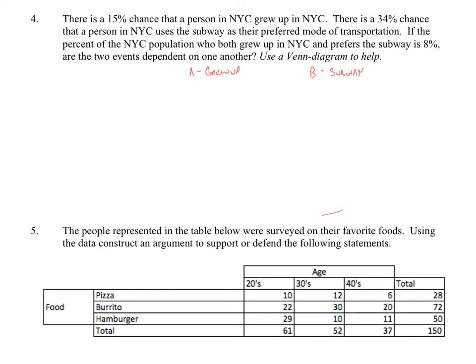So we're going to start by making a Venn diagram. We've got our group A and our group B. All right, so we'll say this is B, this is A. And what we know is that the population who does both is 8%.